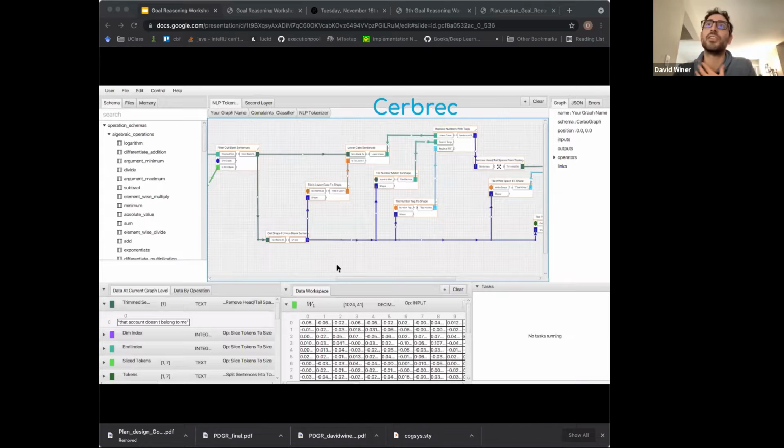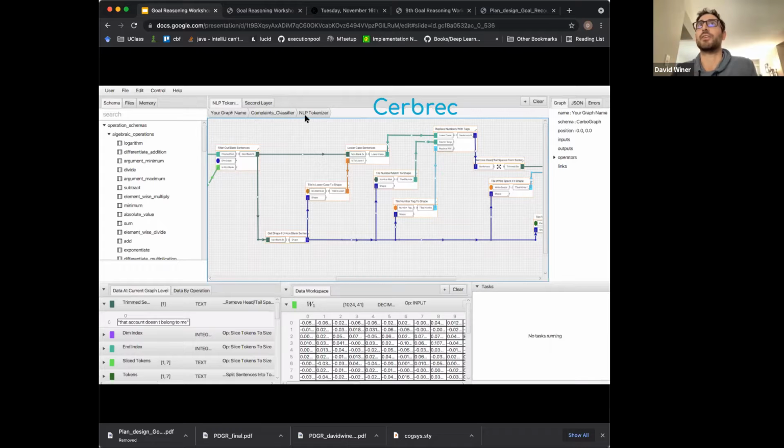So with Cerbric, you can see the shape and the type of your data at every variable. And so each operation here takes data as input in the form of slots and produces new data. And so these links are bindings from the output of one operation to the input of another, meaning they have to share the same data. And so here we're looking at an example, which is a natural language tokenizer.